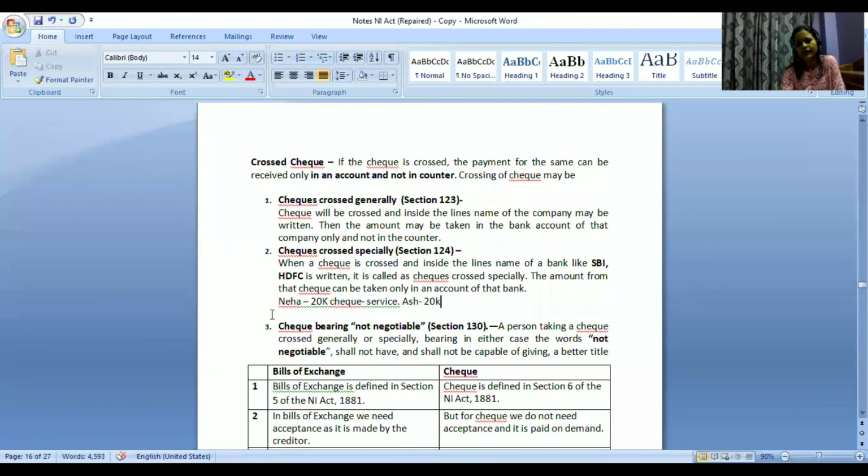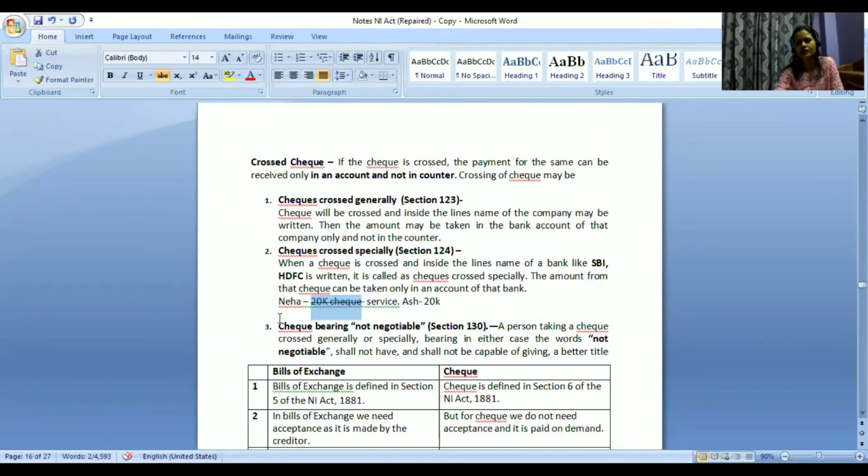Now, later on, Neha gave me this check for some sort of a service, which I did not do that I was supposed to do. I promised that I will do the service for you, and she accordingly gave me the check. But later on, I did not do what I promised. So now she wants to cancel out this particular check. This 20,000 rupees check which she issued, she wants to cancel because I did not perform this service which I promised.